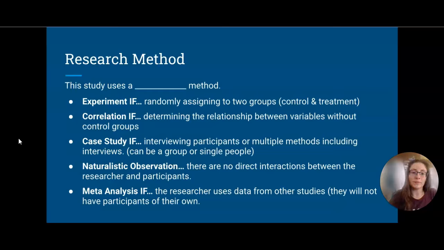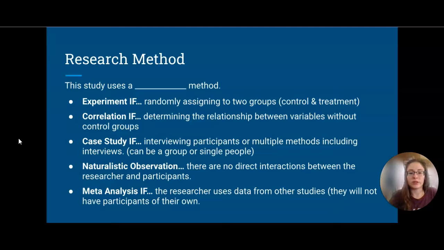Could be a case study if there's interviewing participants or multiple methods, including interviews that goes really deep into a small group or a single person. Naturalistic observation if there is no direct interaction between the researcher and participants. Keep in mind, naturalistic observation should have informed consent. We don't know if that's going to happen in the research articles that we are given.